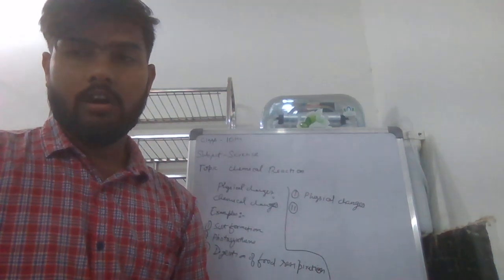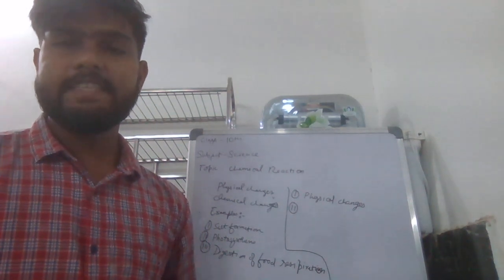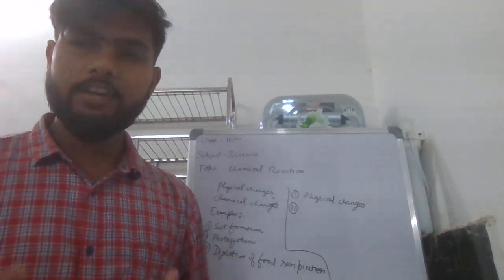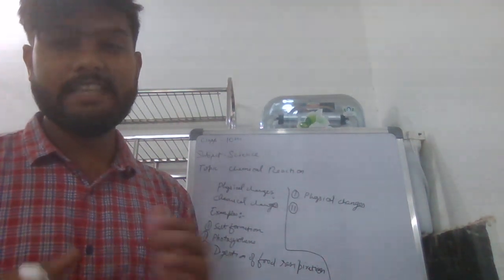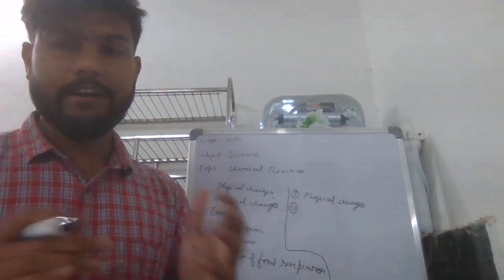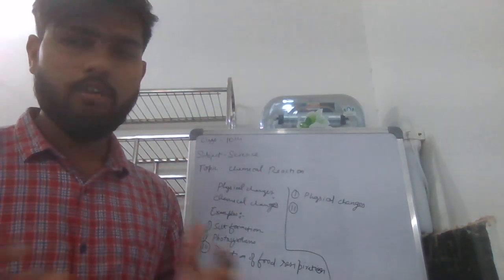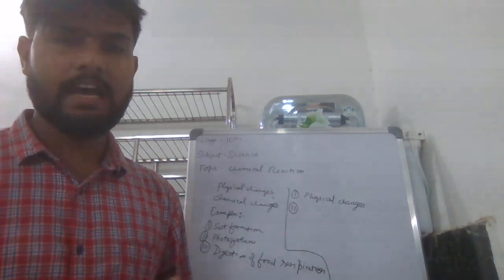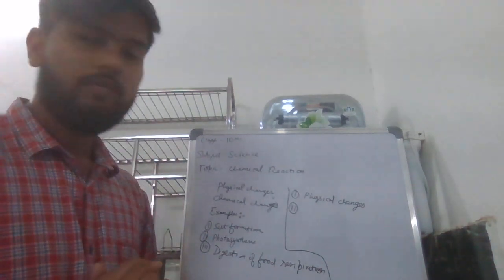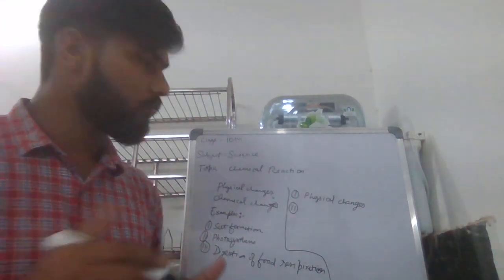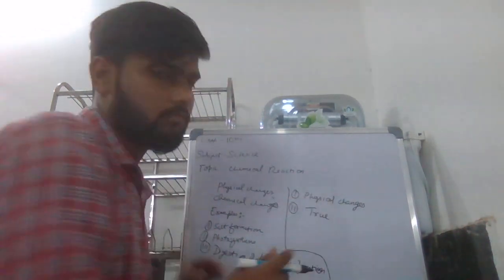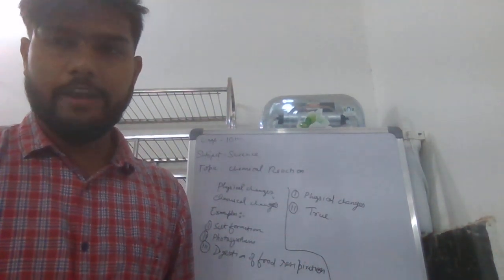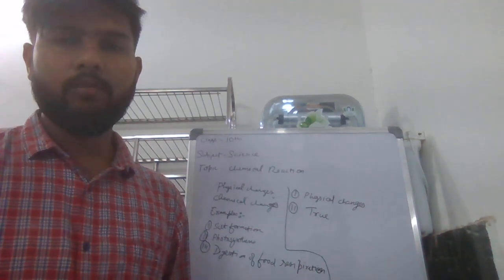Moving to the next question: a sheet of paper was torn into pieces and then burned. What change does this sheet of paper undergo? Next, true or false: all chemical changes are permanent. For this it will be true.